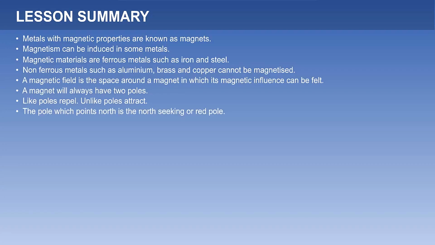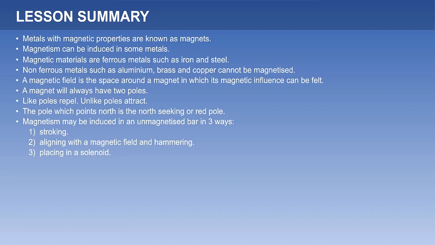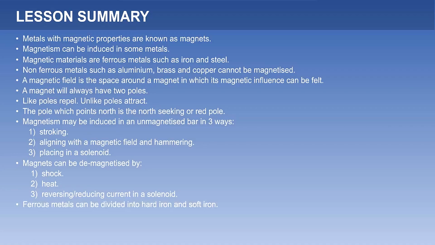The pole which points north is the north-seeking or red pole. Magnetism may be induced in an unmagnetized bar in three ways: stroking, aligning with a magnetic field and hammering, placing in a solenoid. Magnets can be demagnetized by shock, heat, reversing and reducing the current in a solenoid. Ferrous metals can be divided into hard iron and soft iron. Magnetism in hard iron is permanent and difficult to induce. Magnetism in soft iron is temporary and easy to induce.